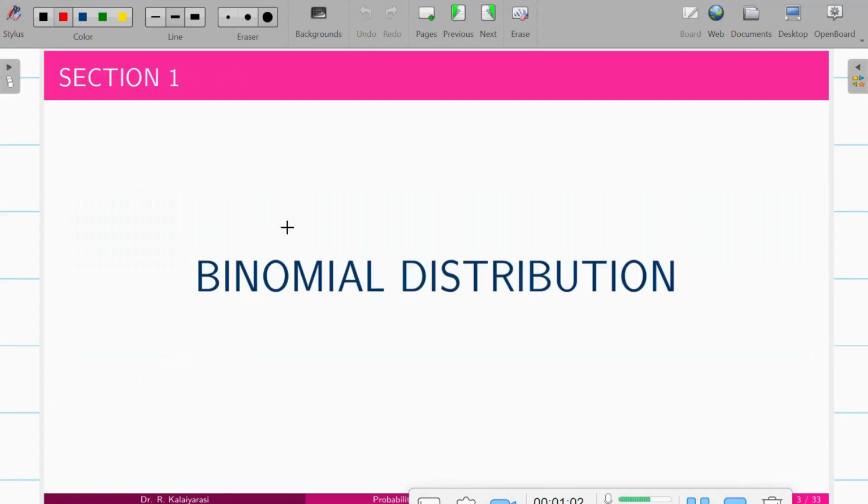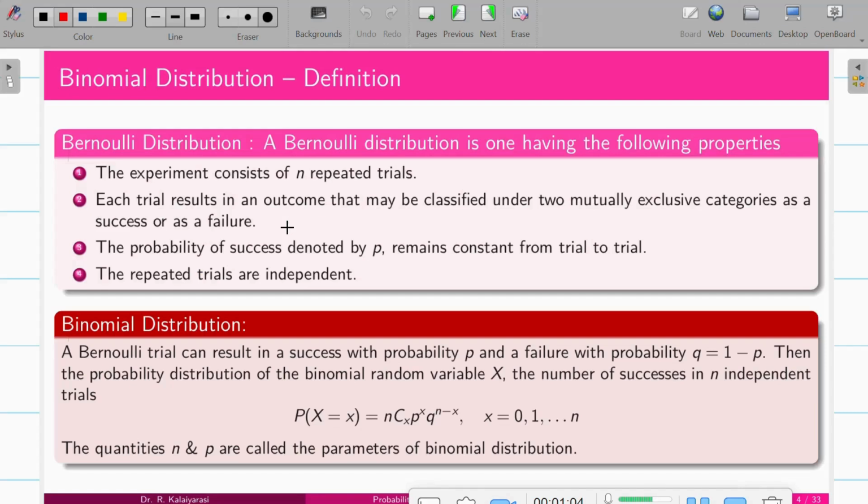So first, let me look at the binomial distribution. Before moving to the binomial distribution, let us discuss what we mean by the Bernoulli distribution, which is also called a Bernoulli trial. The Bernoulli distribution has the following properties: the experiment should consist of n repeated trials, and each trial's outcome has exactly two mutually exclusive events, success or failure.